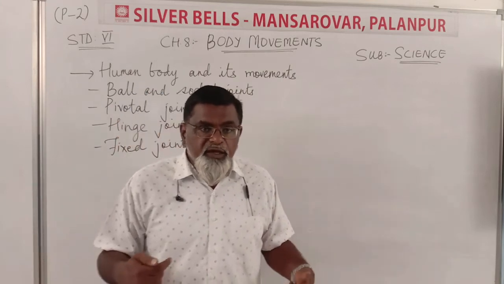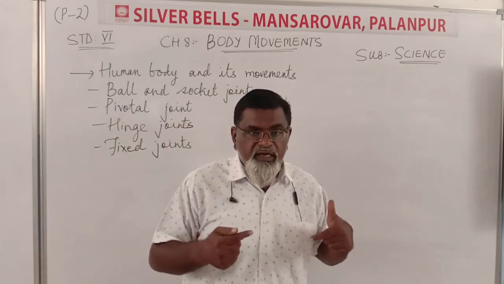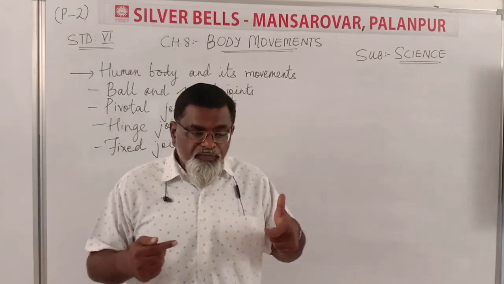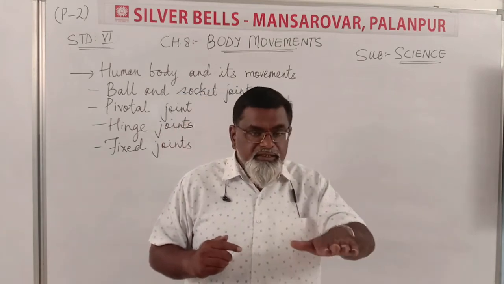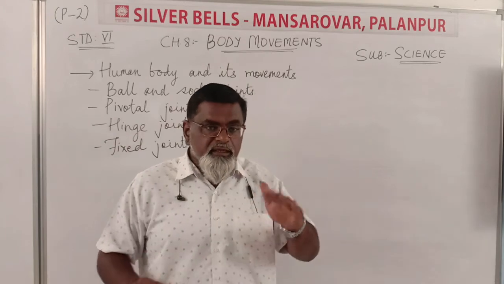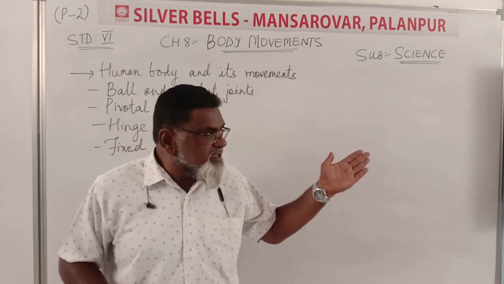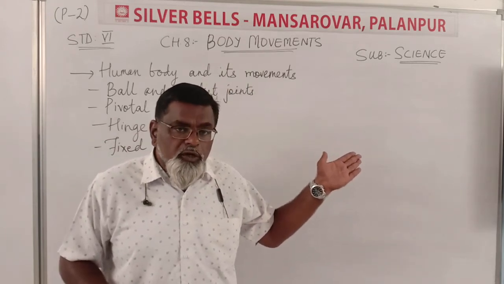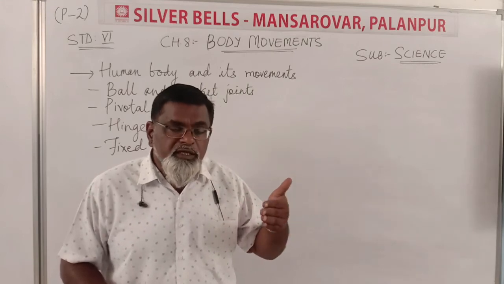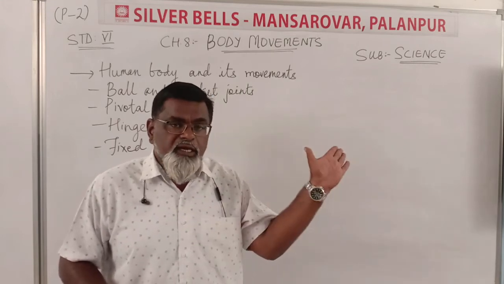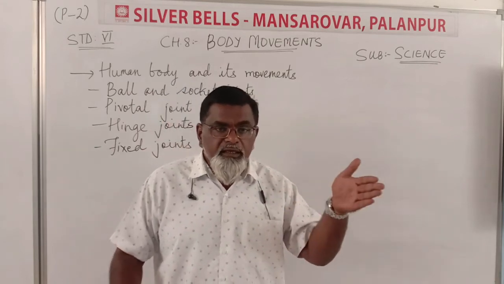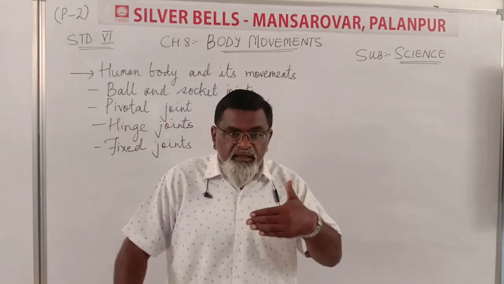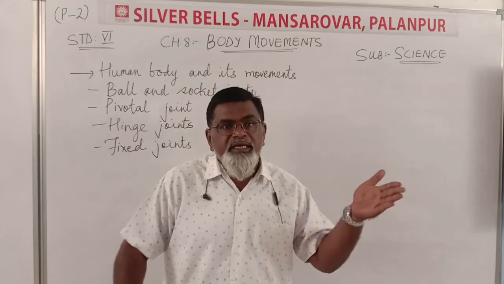With the help of legs, we can move. With the help of our legs, we can run. So the knee joint is called a hinge joint. It just moves to and fro. We have studied that when you open a door, what happens? It just opens and closes. It doesn't open fully and rotate around fully. It opens at a certain degree. So that to and fro movement is called a hinge joint.